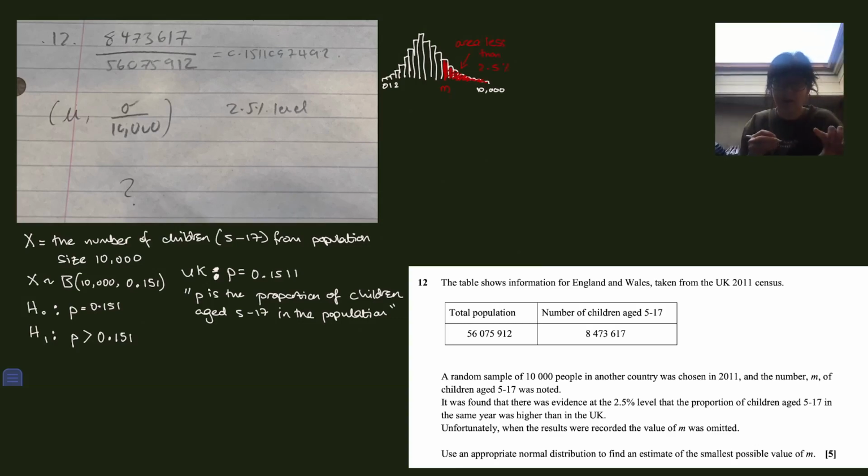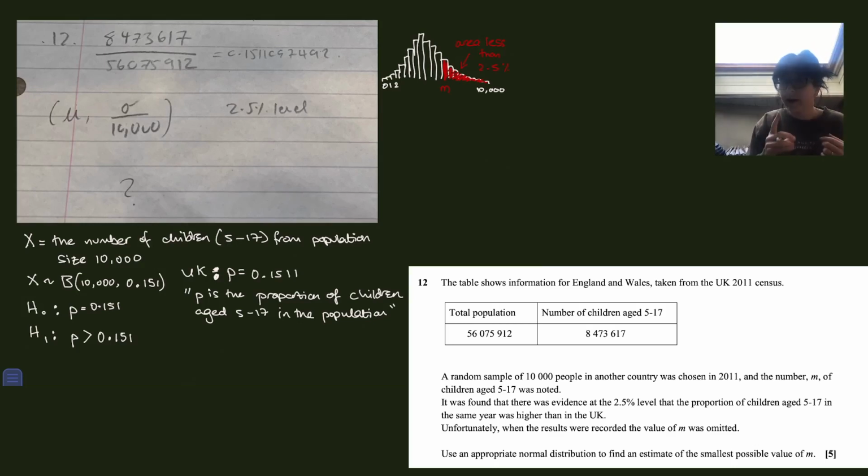Because if it had come out bigger than 2.5%, and that's the significance level for our test, and our area was too big, then we wouldn't reject H0, and we wouldn't have evidence at the 2.5% level. But apparently we do have evidence at the 2.5% level, which means that that area there is less than 2.5%. Now we have the problem that I know the area to the right, but I don't know the m, so I need inverse binomial, right? But there is no inverse binomial in the specification, so we can't do it.